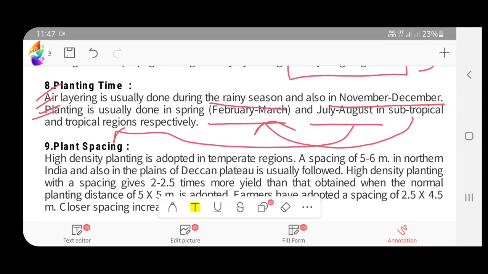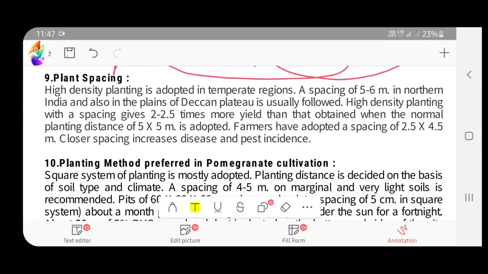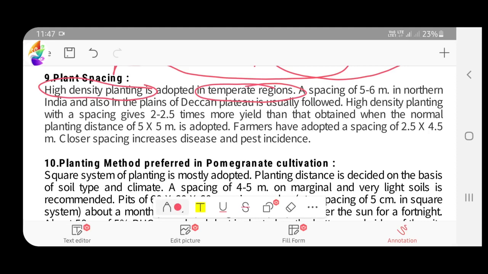Okay, then the planting space. HDP is adopted in temperate regions. The spacing is usually 5 by 5. HDP gives 2 to 2.5 times more yield compared to the normal planting system. In the normal planting system, we adopt 5 by 5 meter, and then farmers have adopted 2.5 into 4.5, but this much closer spacing leads to disease and pest incidents.